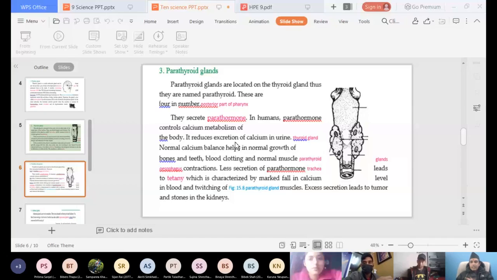And if the production of parathormone is less, at that time the amount of calcium decreases a lot in blood. That condition is called tetany. Due to less secretion of parathormone, we can see tetany. And if more parathormone is produced, it can cause tumor and stones in the kidneys.